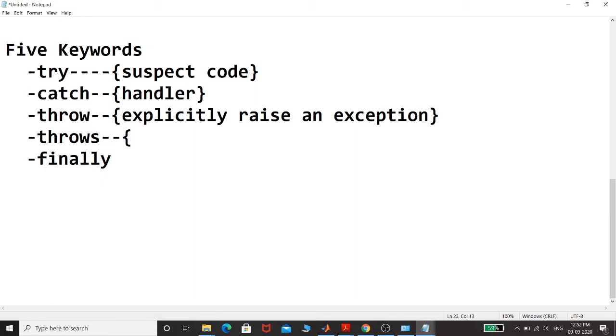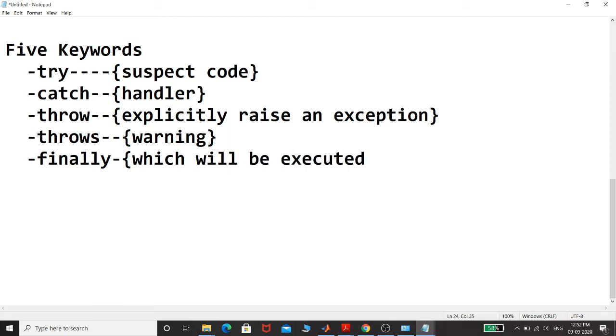Then there is the throws keyword. Throws keyword is basically a warning that a particular method is capable of raising an exception, but it is not handling it. And then finally is basically a block which will always be executed, right? So all the code that you want to execute, whatever the condition, should be placed inside your finally block, right?